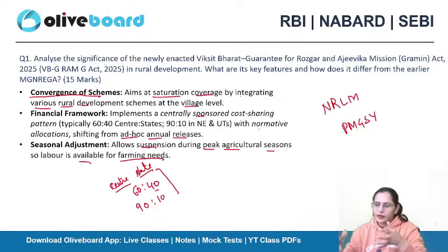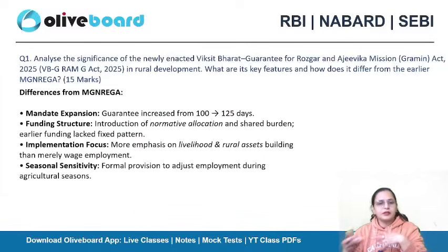Although we are aware of the disadvantages of this new G Ramji bill as well, the question is about its features and how it is different from Manrega. Okay, so that's why we are moving towards a positive side in framing our answer, because we cannot be anti-government or anti-policies if they are not asking us to be. When they ask us for some disadvantages or some points against a specific thing, at that time we need to mention them, but generally we need to frame our answer in a positive format.